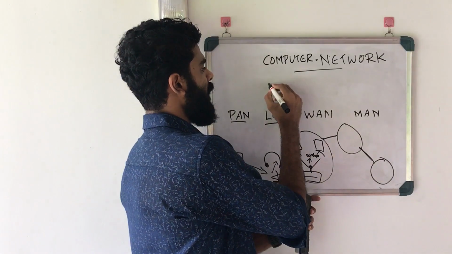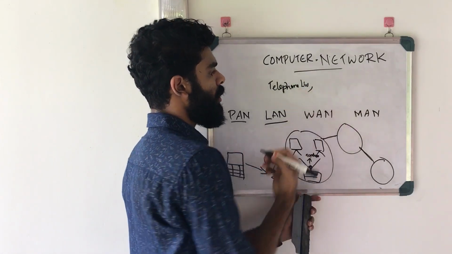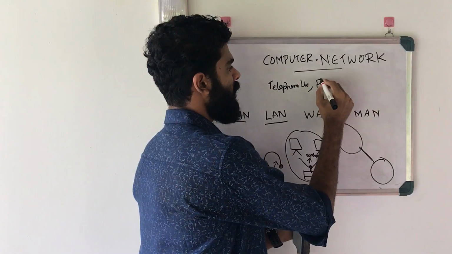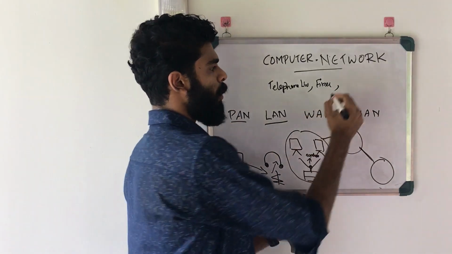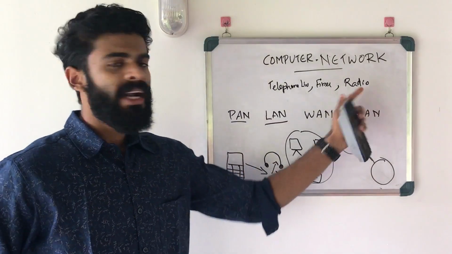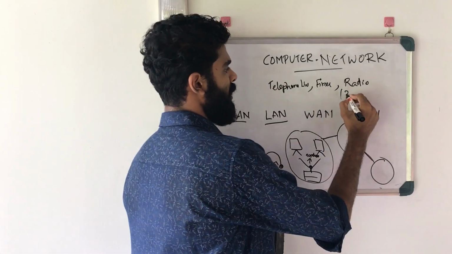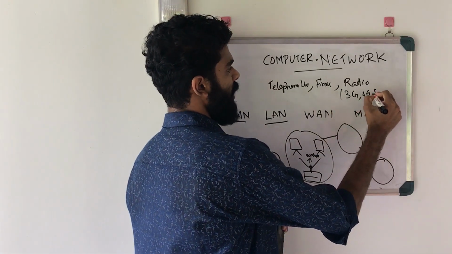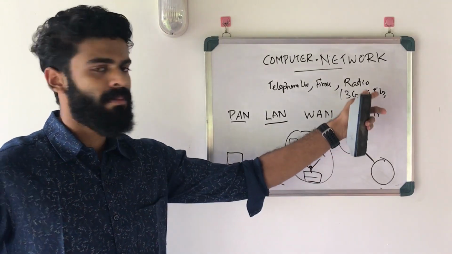For example, you could connect using a telephone line, or you could connect using fiber optics or Ethernet, and you have the option of radio waves. In the real world, 3G, 4G, 5G, HSPA, CDMA, all these connection technologies come under radio waves.